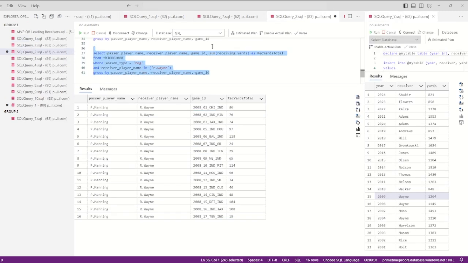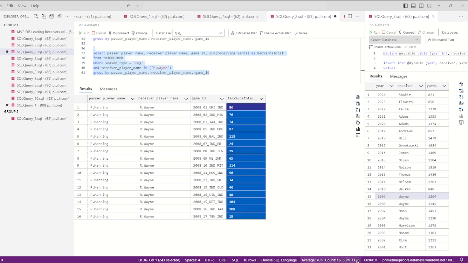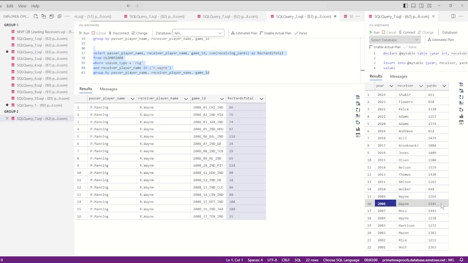However, backup quarterbacks are not the only culprit of incorrect yards. In 2008, you can see that Peyton Manning played every game. Nice job, Mr. Manning, worthy of an MVP season. And Reggie Wayne, his best receiver, caught no passes from anyone else. Adding up these yards, we get 1,128, but in 2008, in the video, Reggie Wayne had 1,145.